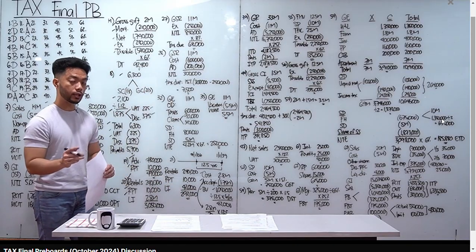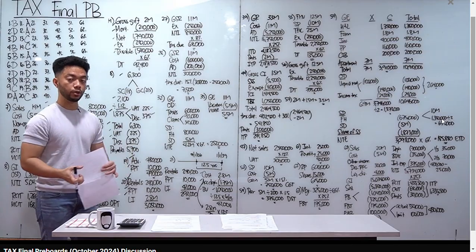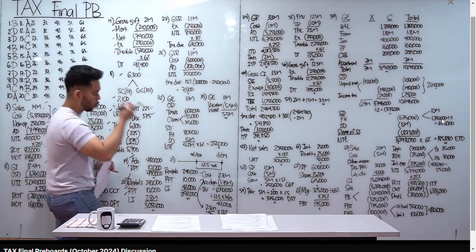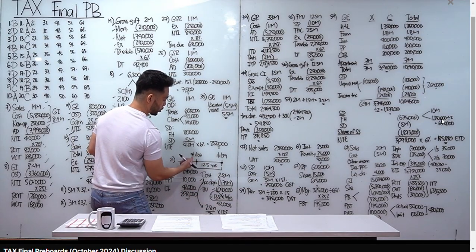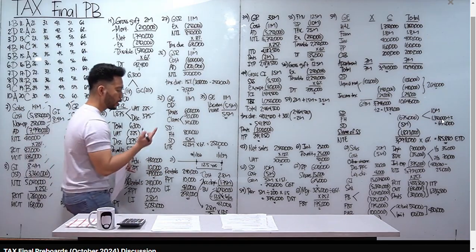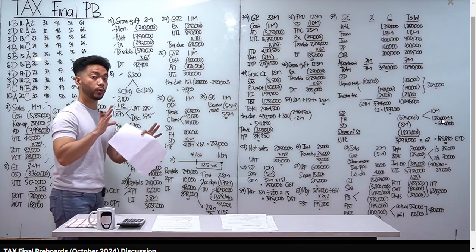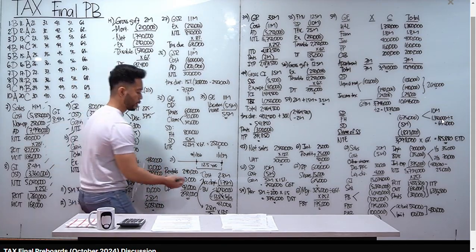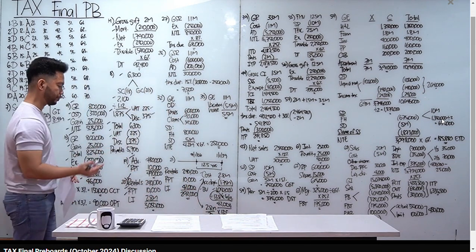Yung 1,050,000, iyan yung total na gross income ni lessor from the leasehold improvements. Pero take note, 2026 lang yung kino-compute natin. 1,050,000, divide sa 12.5, okay? Because that's from July 1, 2026 to January 1, 2039. Don't forget na i-multiply siya sa 6 over 12 kasi pinag-uusapan natin 2026 lang, which is July 1, 2026 to December 31, 2026 times 6 over 12, income from leasehold improvements, 42,000.